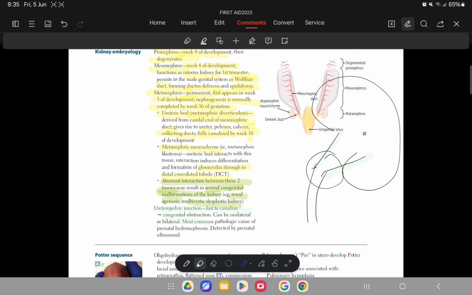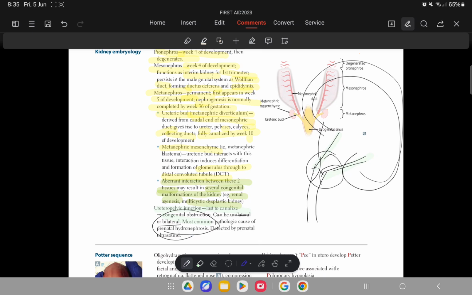If any obstruction occurs here, it will lead to accumulation of urine, causing hydronephrosis, swelling of the kidneys. This obstruction can be unilateral or bilateral, and it is the most common pathologic cause of prenatal hydronephrosis.